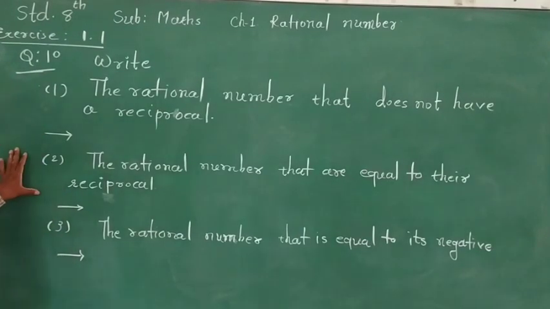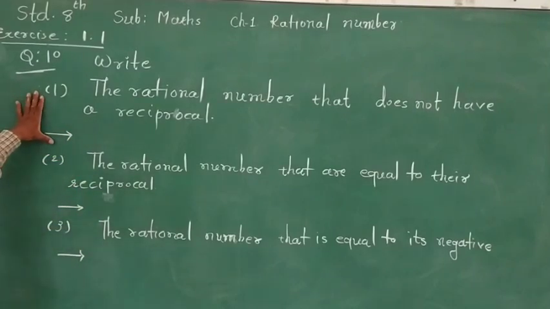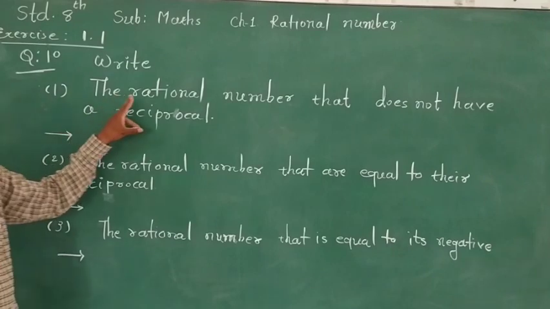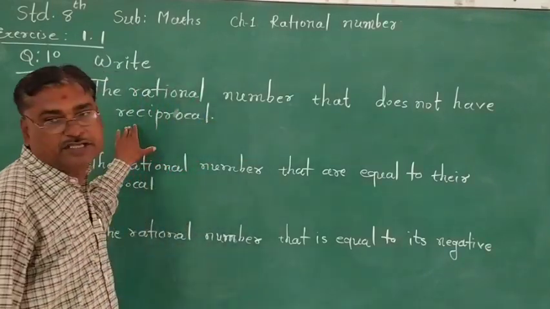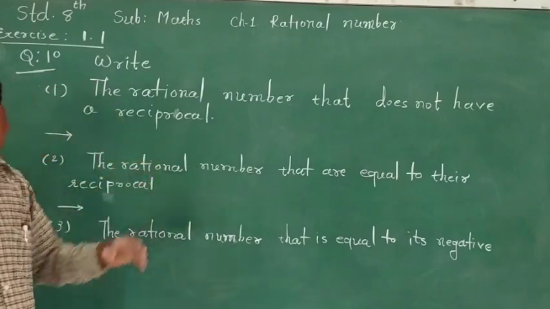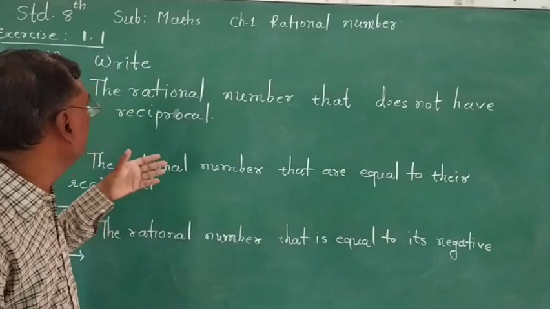Okay. Now question 10. Write means you have been given a question and we write a short answer. First question is, give the rational number that does not have a reciprocal. You know which number that is?